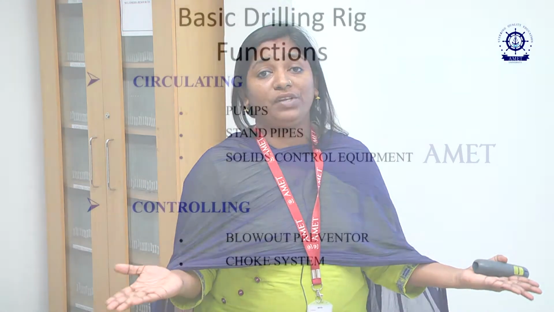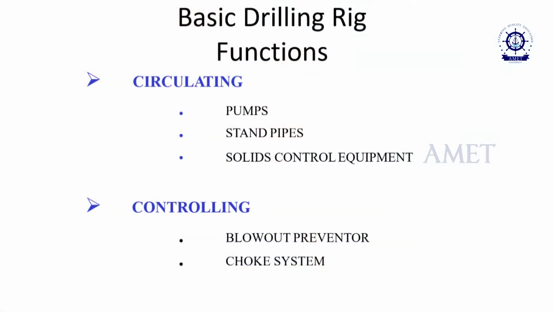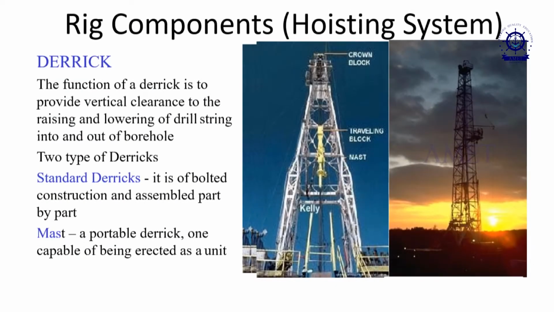Lastly, we go for the controlling system. Because of the formation pressure and the wellbore pressure, a blowout can happen, and that blowout can be prevented by using a blowout preventer. And with the choke system, we control the pressures. So this is the rig component, the hoisting system. The first system we are going for is the hoisting system.